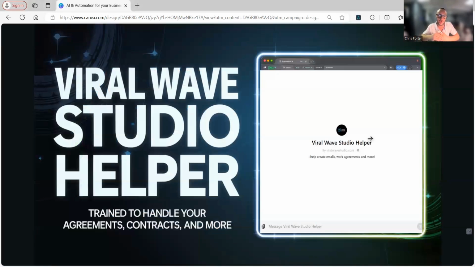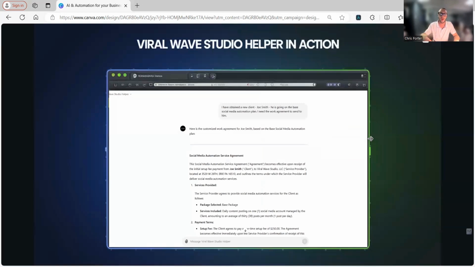So Viralwave Studio Helper, that's what I called it. This one is just something I use in-house, and it's trained to handle your agreements, contracts, and more. So anytime I feed it a new client, it'll give me back the agreements or contracts or whatever I ask it for, pretty much based on my business, right? So here is an example. If you can see this on the screen, I'm not sure if you'll be able to, but here's an example of Viralwave Studio Helper in action.